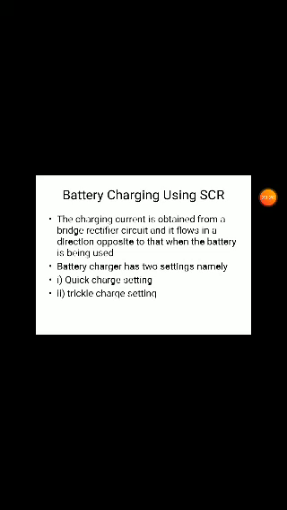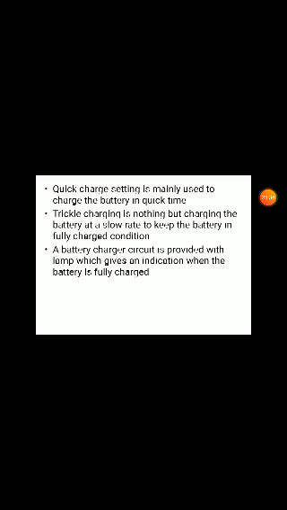Here the battery charger has two settings: quick charge setting and trickle charging setting. Quick means immediate charge, and trickle means a slow rate. The quick charge setting is mainly used to charge the battery in less time, which means fast charging.